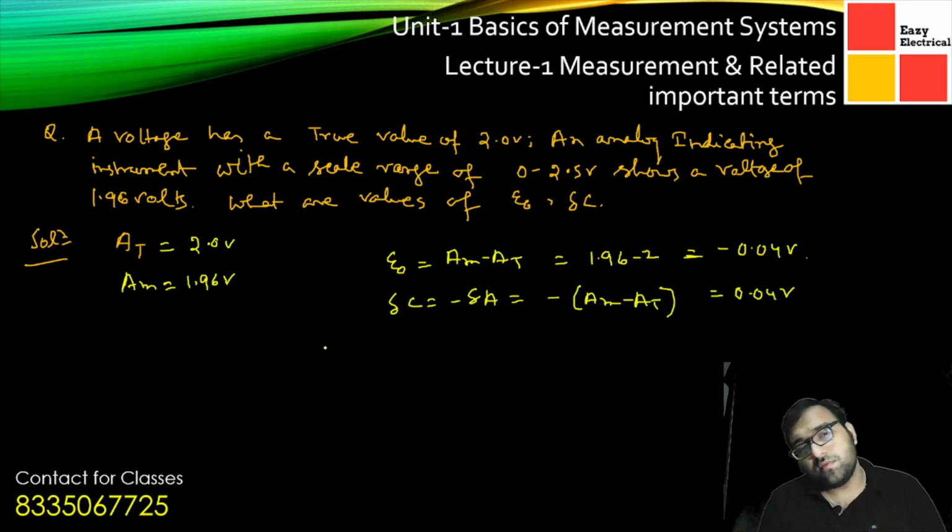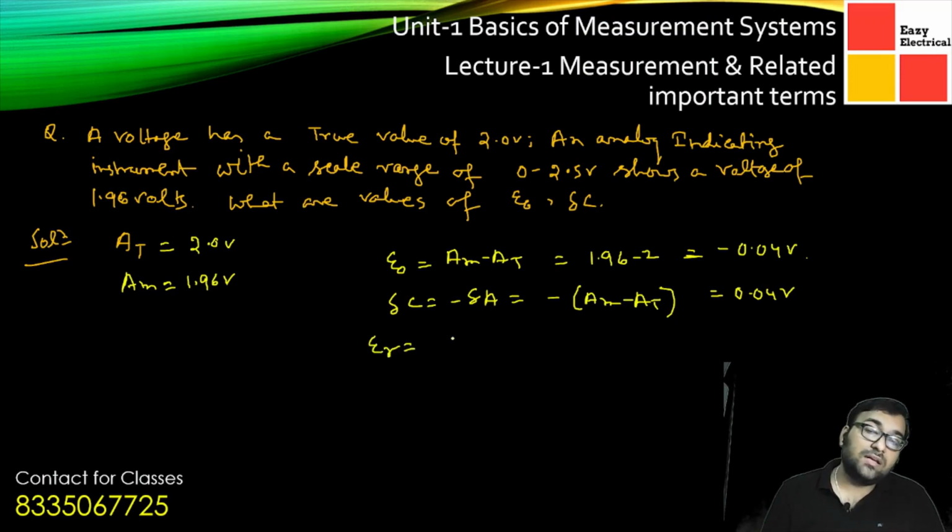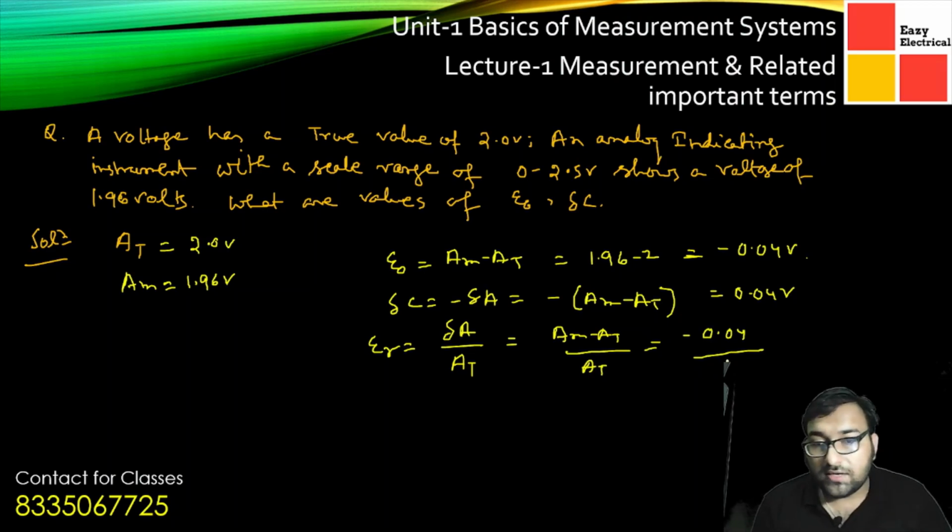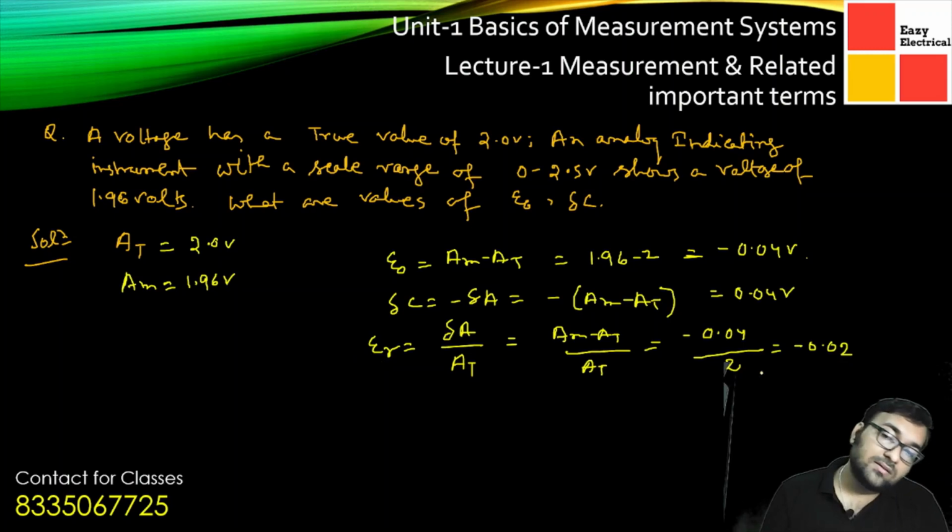Now in certain problems they can also ask for the relative static error. We all know that relative static error is basically the ratio delta A divided by AT. Delta A is basically our absolute error, so AM minus AT divided by AT we can calculate. Here it is minus 0.04 divided by the value given here, which is 2. So we can say that it is minus 0.02. So the relative error is this much.